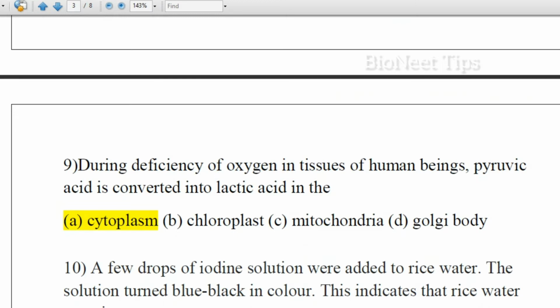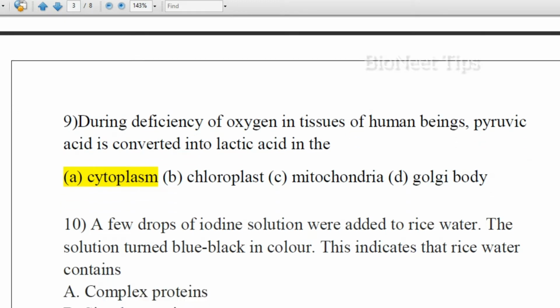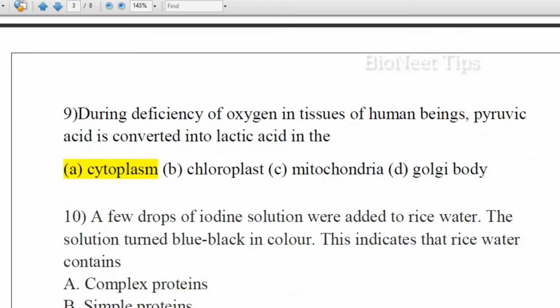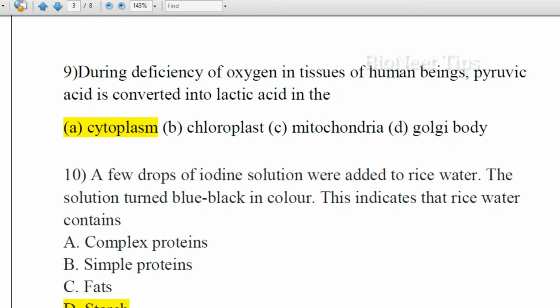During deficiency of oxygen in tissues of human beings, pyruvic acid is converted into lactic acid in the: cytoplasm, chloroplast, mitochondria, Golgi body. So the answer is cytoplasm. Anaerobic respiration takes place in cytoplasm, whereas aerobic respiration takes place in the mitochondria. So here the answer is cytoplasm.